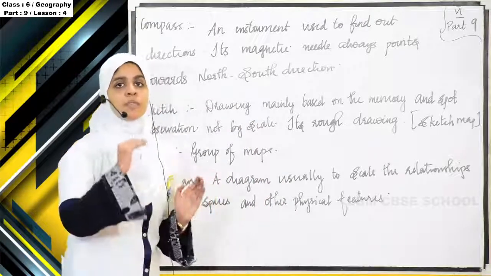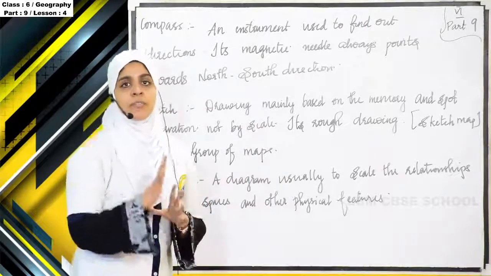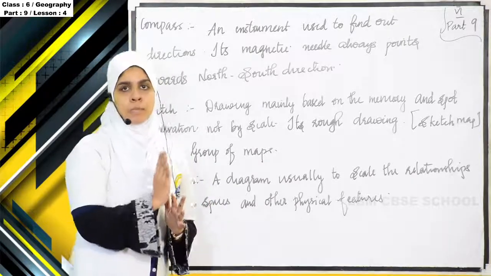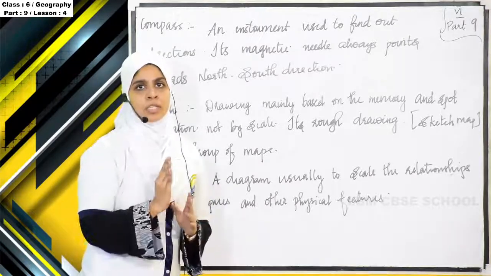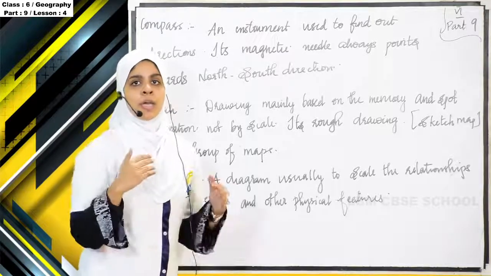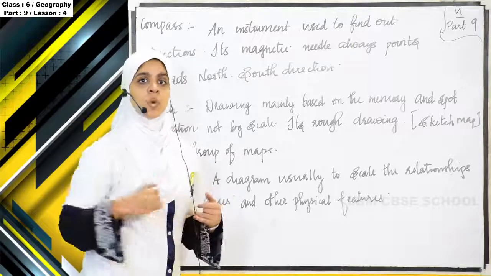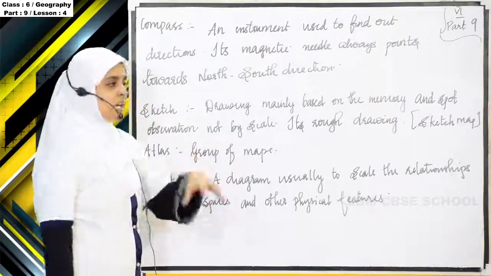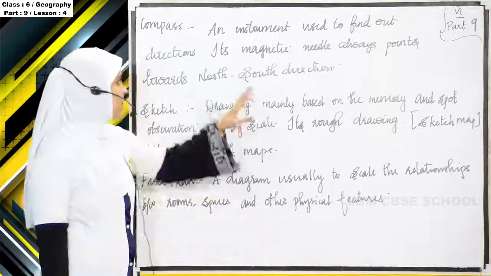See, I have told you we have 4 main directions and 4 sub-directions. So we need to know, if you are standing in a particular place, we want to know the direction, right? Which direction is what? We want to know what is the left of us, what is right of us. So we want to find the direction. If you are standing or if you are traveling, then we need a compass.